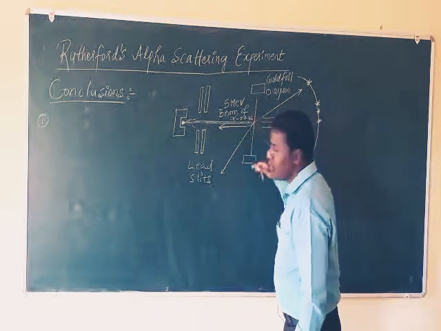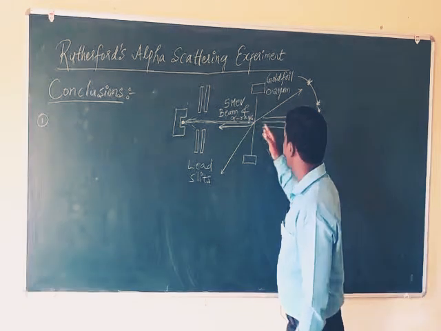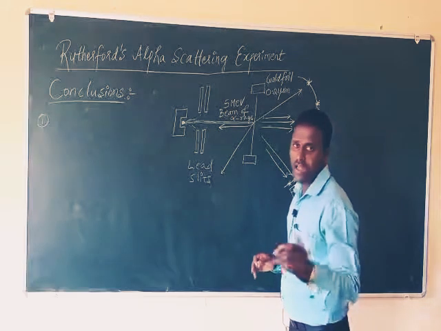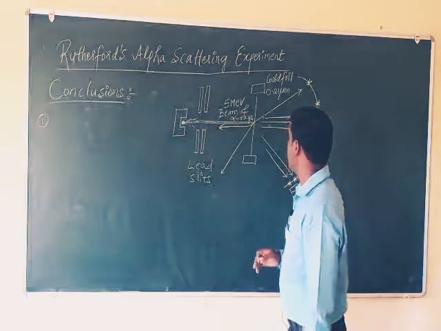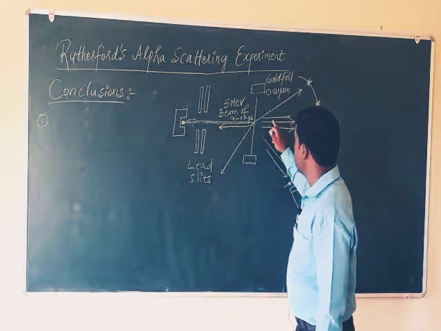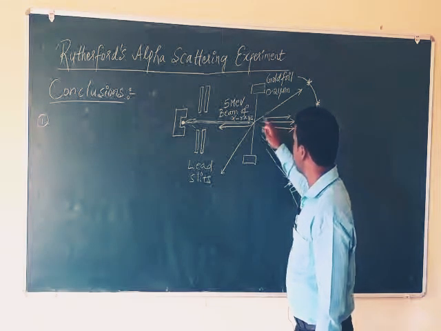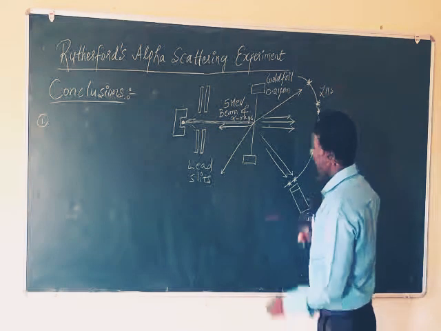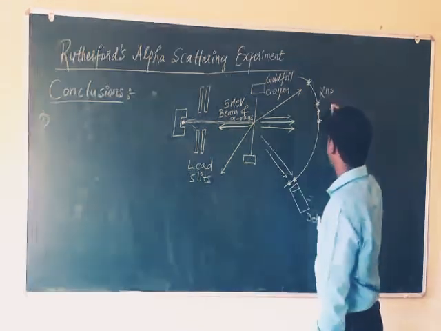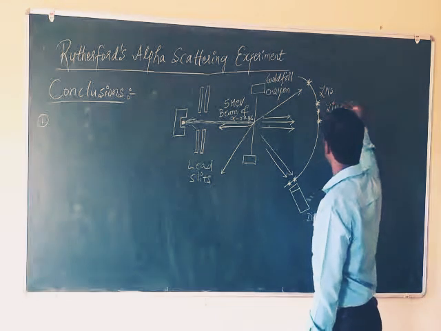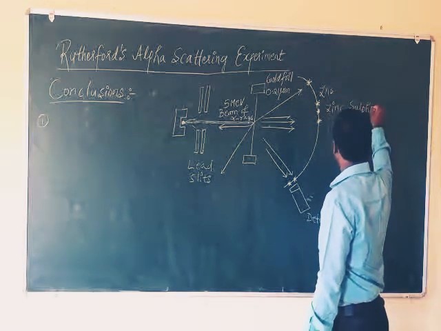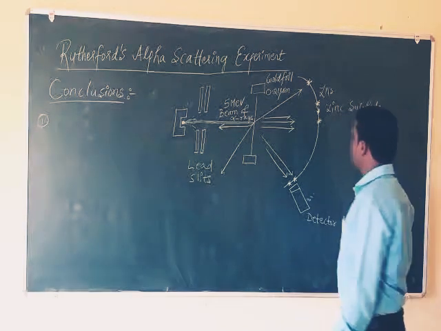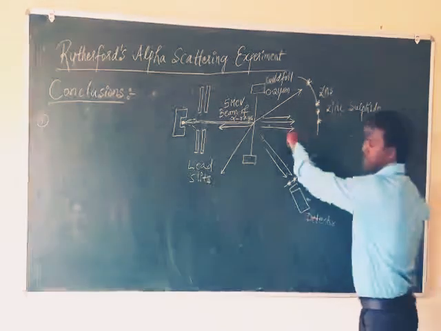When this beam of alpha rays hits the gold foil surface, the alpha rays are scattered in different directions, with different angles of scattering. You can see most of the radiations pass through the zinc sulfide screen undeviated.